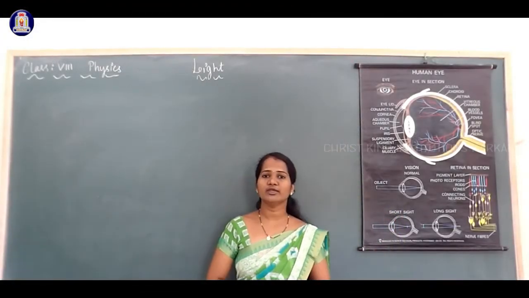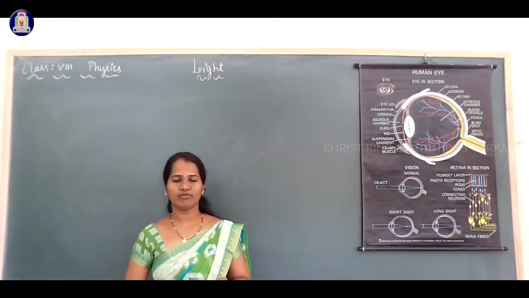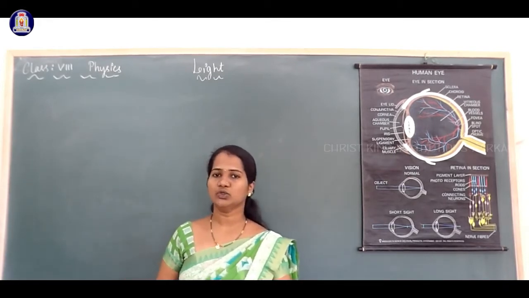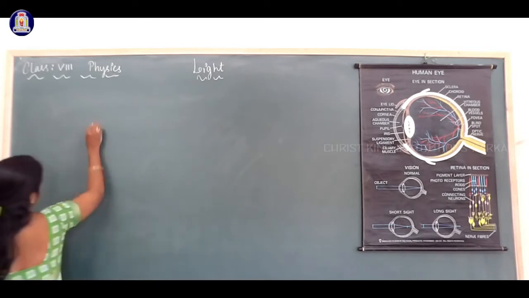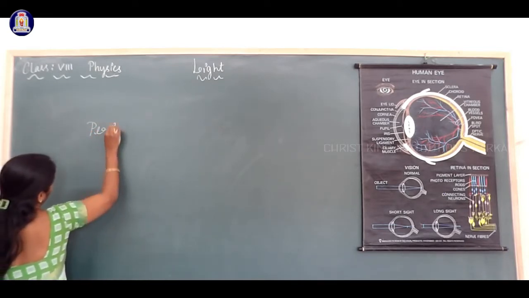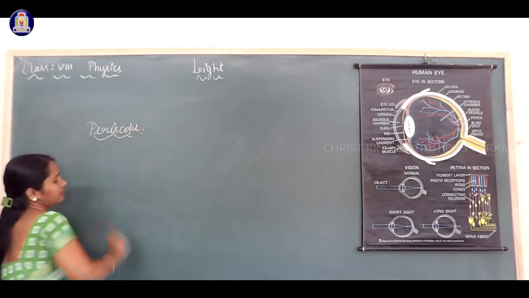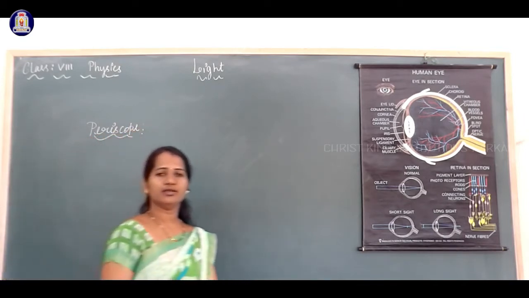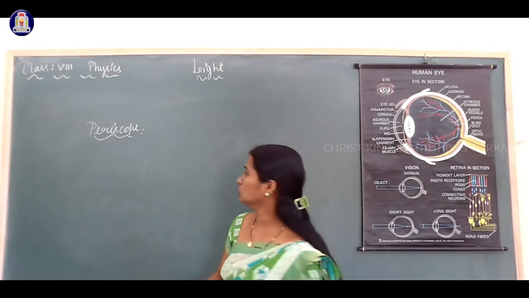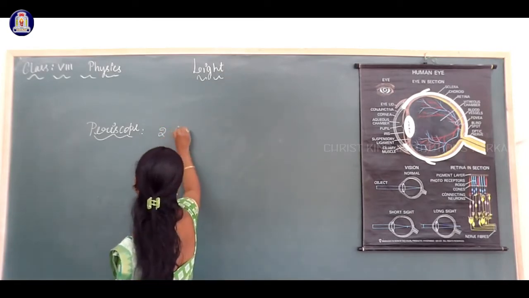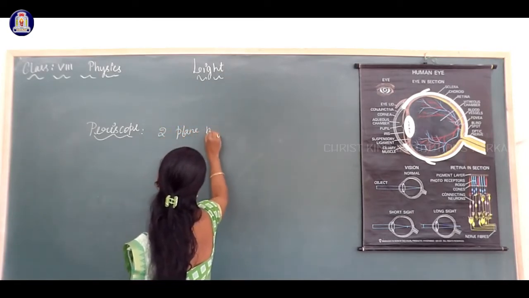There is one more device called a periscope in which two plane mirrors are used. You might have studied about this in your previous classes. A periscope is a device where we use two plane mirrors.